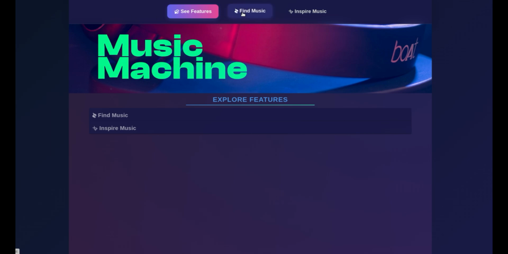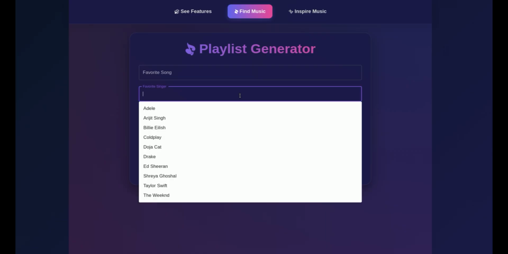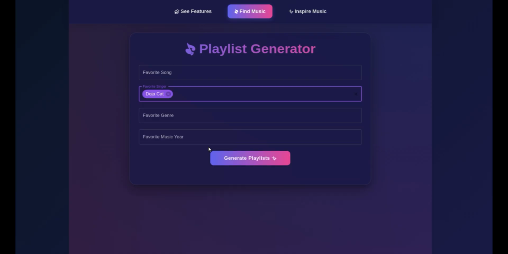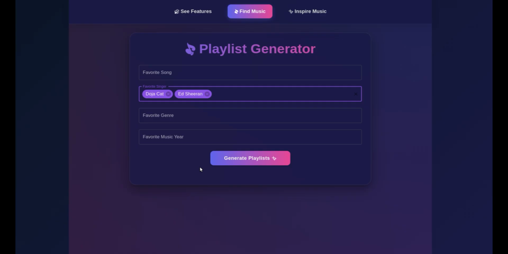The first thing we wanted to add was a way to create your own playlist based on various different customizations. For this example, I'm not going to put a favorite song because we didn't want to force anybody to put in inputs we didn't want. But for favorite singer, my favorite singer is Doja Cat. So I clicked Doja Cat, but I also want to add another favorite singer. So I want to add Ed Sheeran.